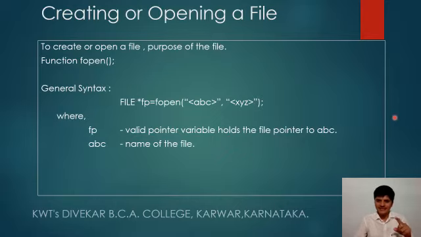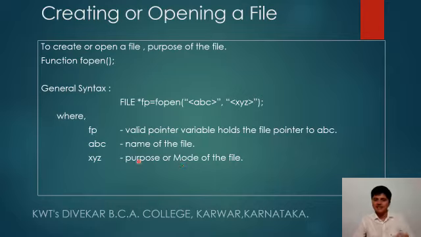And the second parameter, that is xyz, is going to tell the compiler, using the fopen function, what is the purpose of the file. As I already said, the purpose can be, in the beginning, two: read or write. Later, an extended part: when we have created a file which has data in it, we can modify that, which we call append.